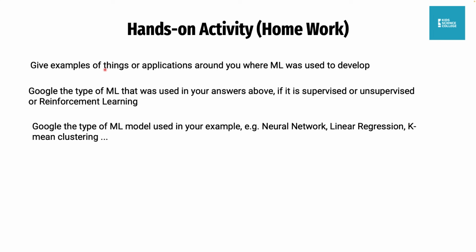Then, when you have those examples, Google the type of machine learning that was used in each answer. Maybe it was supervised machine learning, or unsupervised, or reinforcement learning. Remember, supervised is using labeled data, unsupervised is using unlabeled data, and reinforcement learning is using no data at all, just allowing the machine to explore the environment and learn.